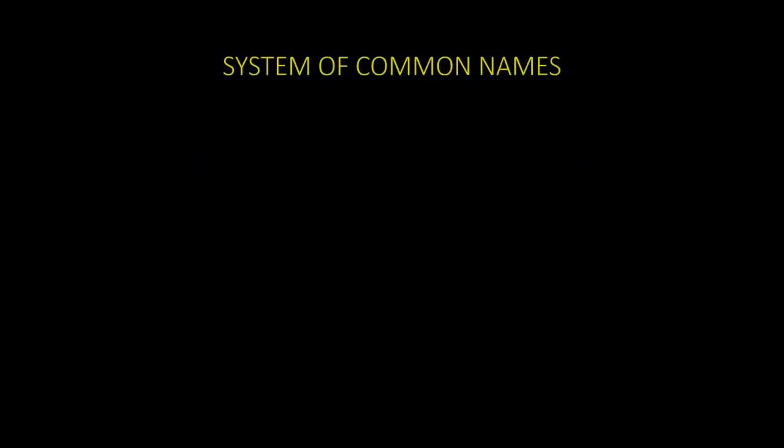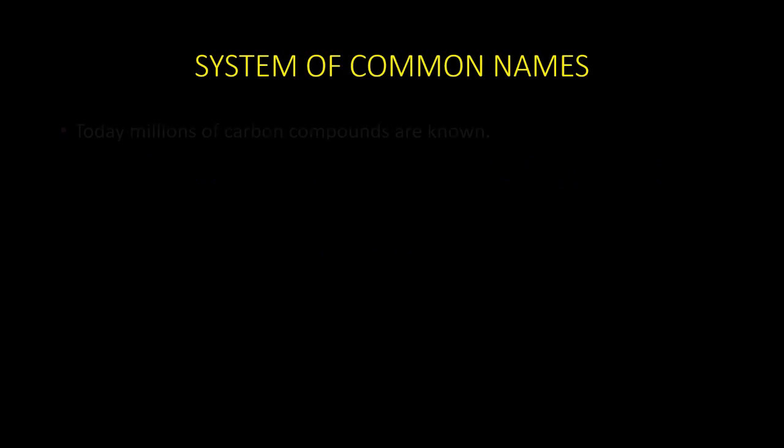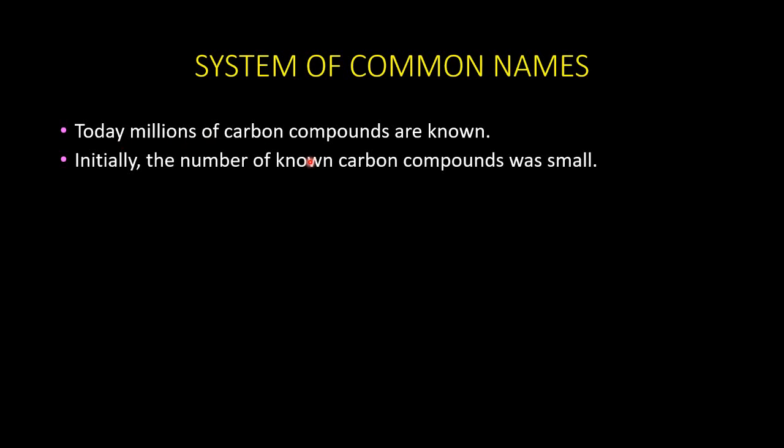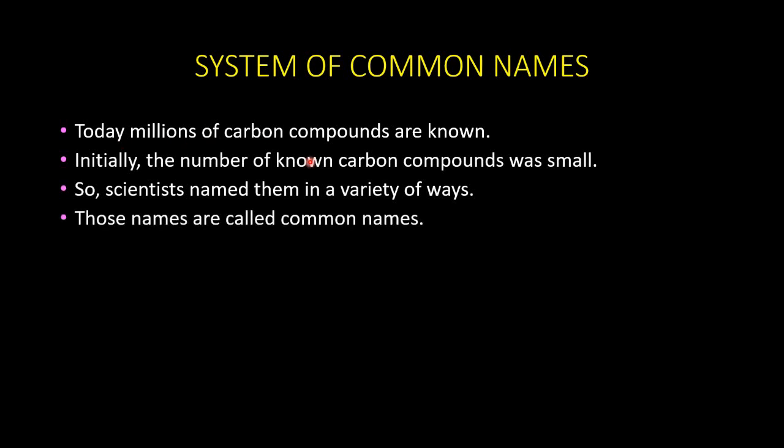Naming the hydrocarbons started with the system of common names. We know that today millions of carbon compounds are known, but initially the known number were very simple and it was easy for the scientists to name them in a variety of ways. Those names are called common names and they still exist.